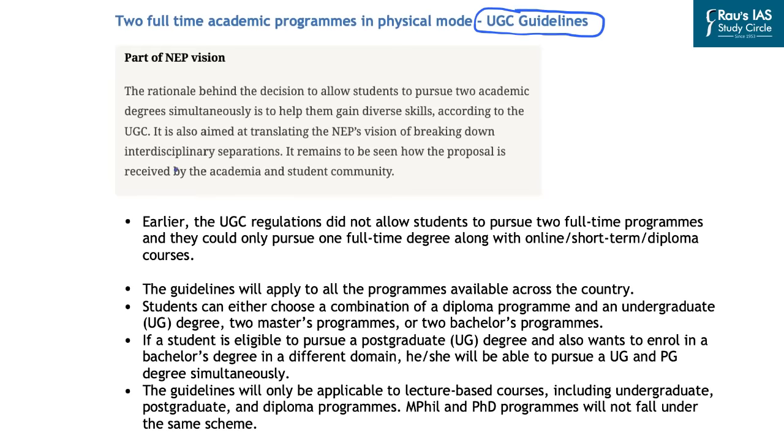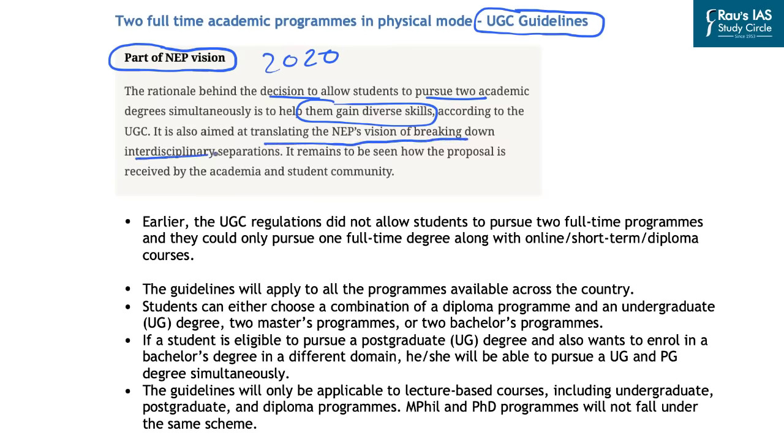In this regard, it is a part of the National Education Policy that was published by the Government of India in 2020. And the rationale behind the decision to allow students to pursue 2 academic degrees simultaneously is to help them gain diverse skills according to the UGC. It is also aimed at translating the new education policy's vision of breaking down interdisciplinary separations.